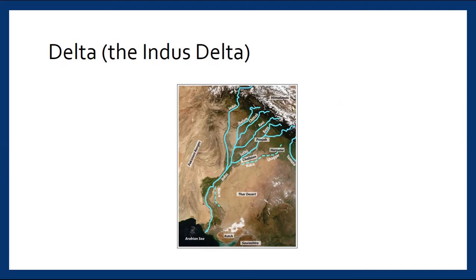Now see delta. As I told you that delta is a place where the river enters its water into the sea. So over here the Indus River Delta forms where the river Indus flows into the Arabian Sea.